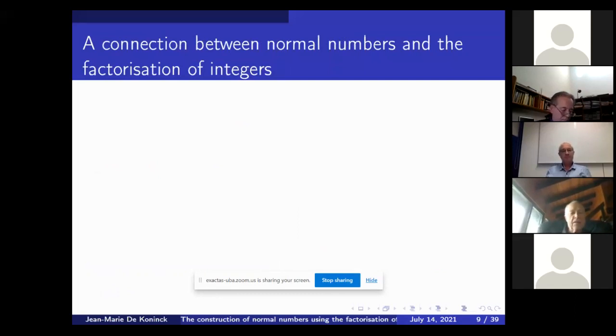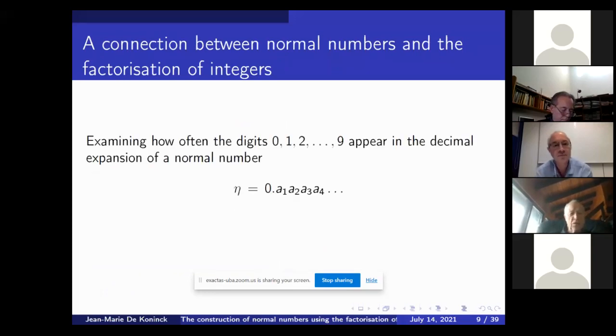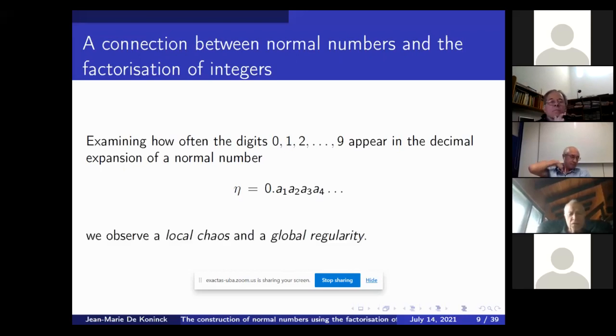Now, the purpose of my talk is to show that we can use the prime factorization of integers to create normal numbers. Where does it come from? If you look at the infinite expansion of a normal number, take decimal, base 10, for simplicity. When you look at the expansion, of course, locally it's chaos. That is, if you look locally at, say, the 100th decimal, just about anything can happen. But globally it's regular. That's the definition. That's the sense of a normal number.